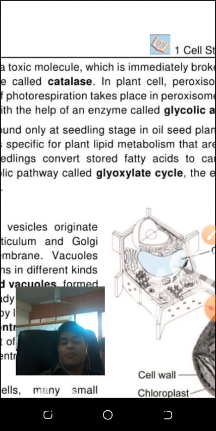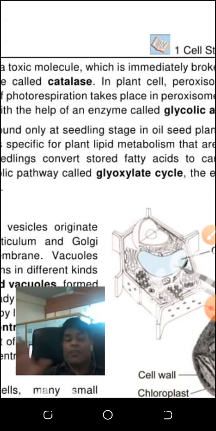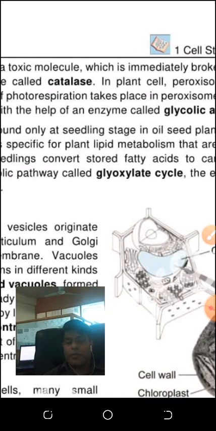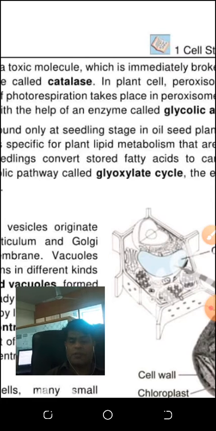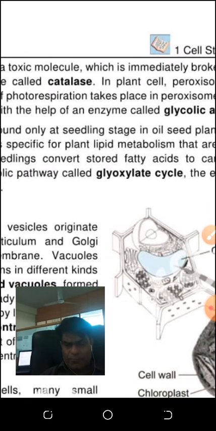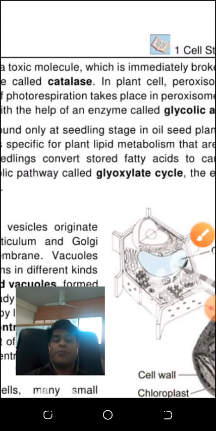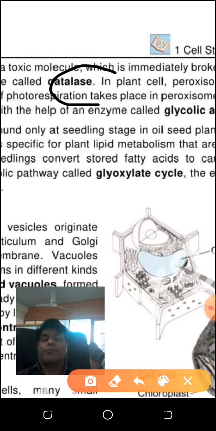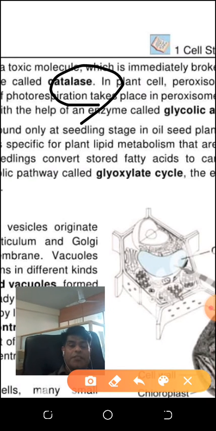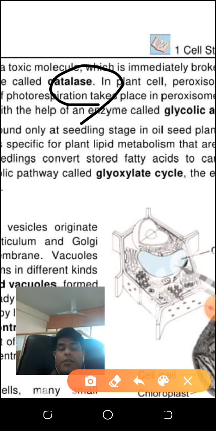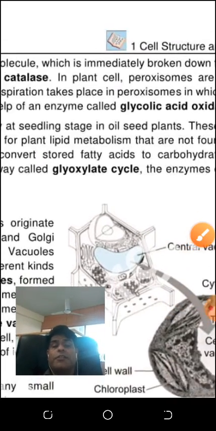I think I have to explain once again. Alcohol is a toxic molecule. The formula of ethanol is C2H5OH. Alcohol changes to hydrogen peroxide by the peroxidase enzyme. This is one reaction, clear? The hydrogen peroxide is still harmful, and we have to reduce hydrogen peroxide to water. Which enzyme will be used? This enzyme will break the hydrogen peroxide H2O2 into water. It is written here, you can see.